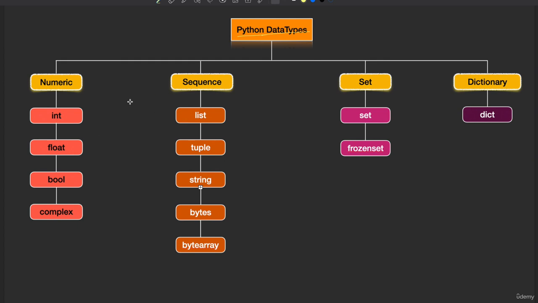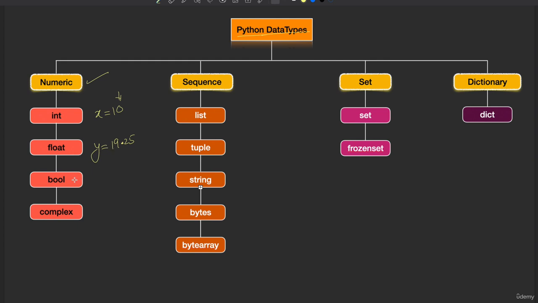So let us see what categories of data types it has. First, it has the numeric type of data. Numeric type means all these data types support a single value, just one value. Like you have already seen, we can declare variables and they can store a value. Suppose I want to store the value 10 in a variable x. What type of value is this? This is an integer type value. And if I take a variable y and store the value 19.25, which type of value is this? This has a decimal point, so this is a float type of value.